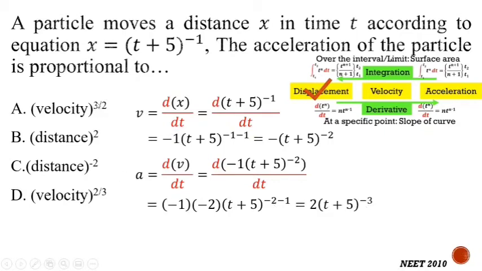Because the options are given such that they include either distance squared or distance raised to minus 2, is acceleration related to the distance in terms of the square? No, because here we can see the power is minus 1 and here the power is minus 3. So if it is related, it is in terms of the cube, not the square. So these two options are not correct. Now let us verify for the velocity. To equate these equations, I will adjust the power for the acceleration. Here I am multiplying this power by 2 by 2. It will not alter the answer.